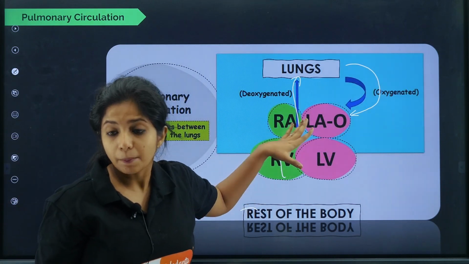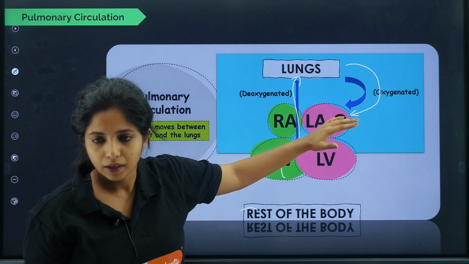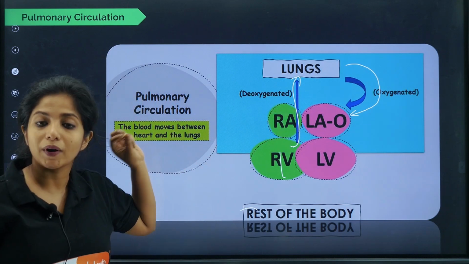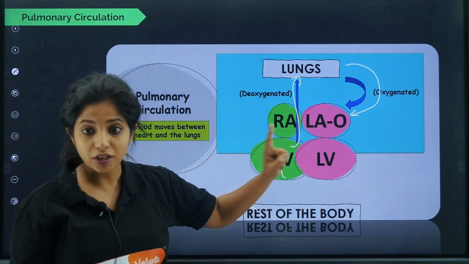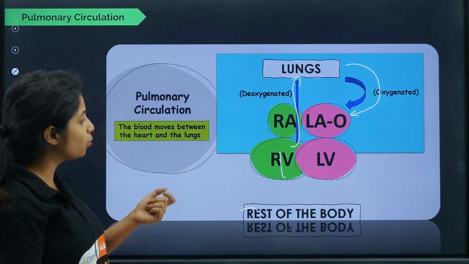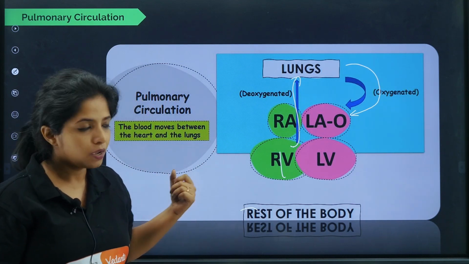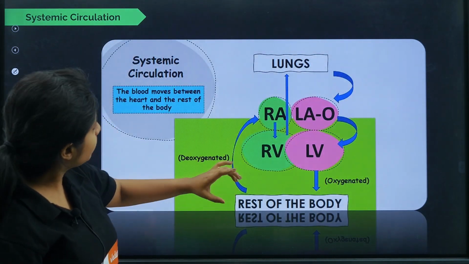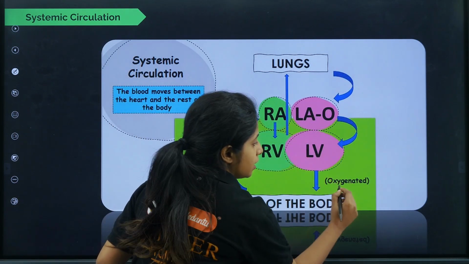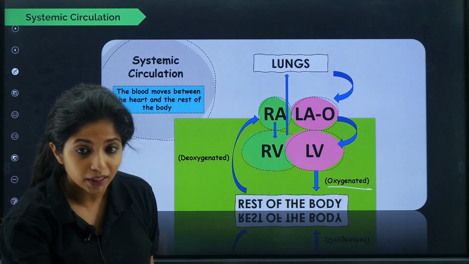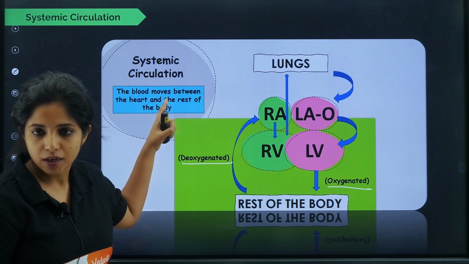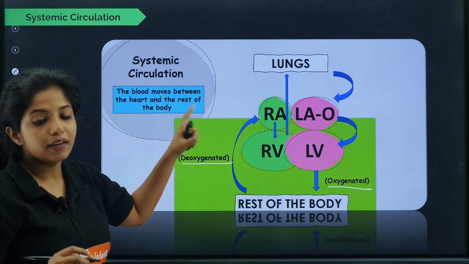One time it brings oxygenated blood, but what is the heart returning back, children? Deoxygenated blood. One time it is oxygenated and the other time it is returning deoxygenated blood. This type of circulation is pulmonary circulation. The next one is systemic circulation. Systemic means it is between the heart and the body system. Once the blood is coming to the body, that is oxygenated blood, but what is the body giving back, children? It is giving deoxygenated blood. This is known as systemic circulation. So the blood moves between the heart and the rest of the body.